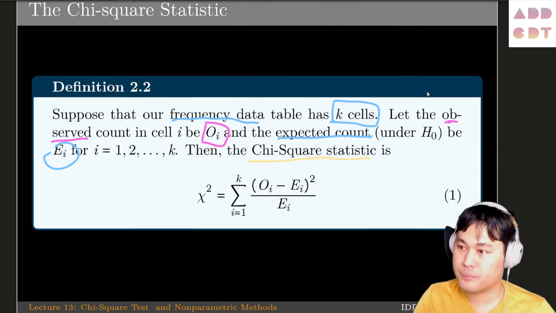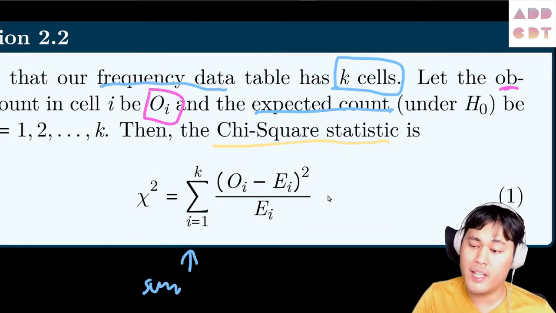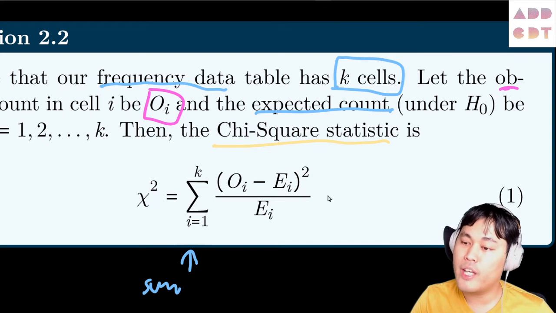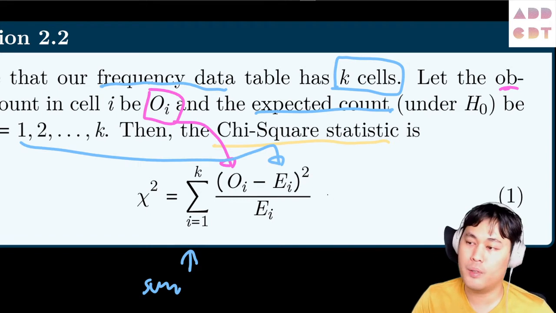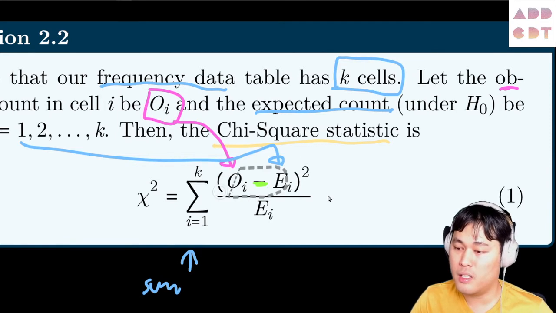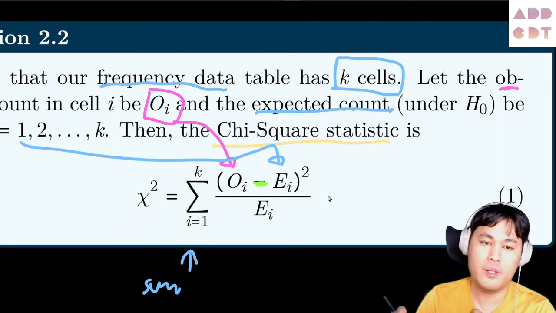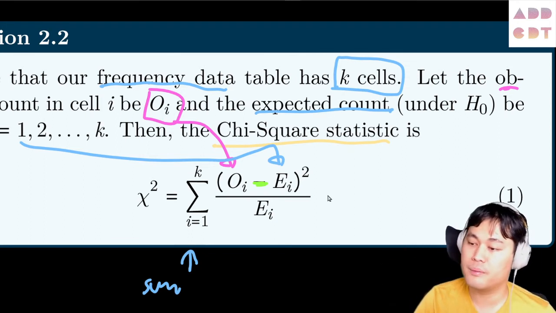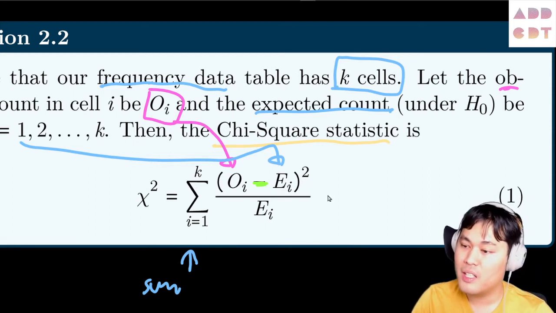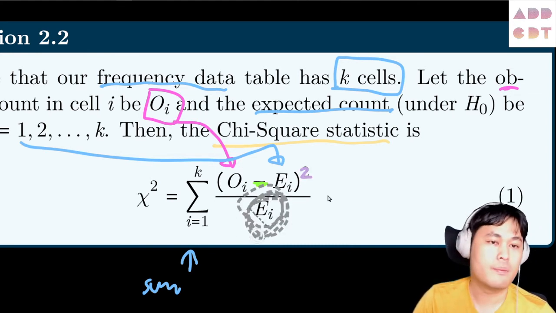which is this formula. So what's that formula? Let's zoom in. Right, that's the summation, so we take the sum of numbers. We have O, the observed, there, and E, the expected, there. What we are doing here is we take the difference. This is the indication of how much the hypothesis differs from the actual data. And we take the square because it is chi-square, and because positive numbers are easier to deal with. And then we divide it by E.